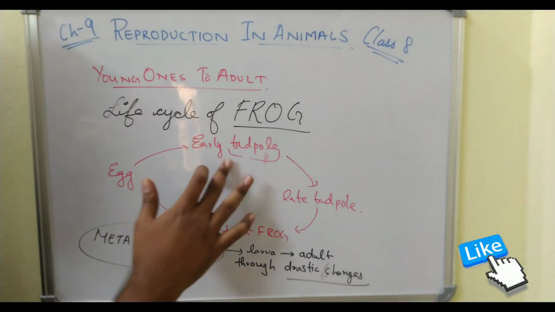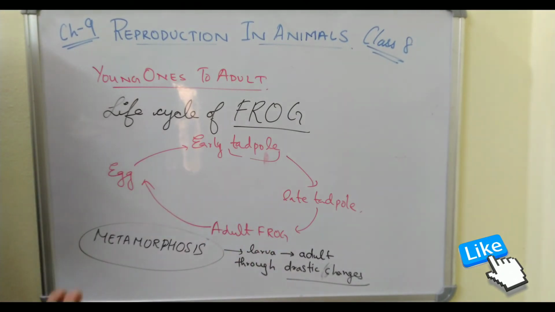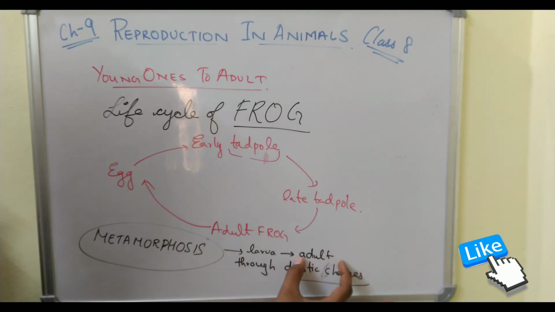Like after this change, we can say it tries jumping and all. The adult frog will be capable of jumping, swimming and all, right? So that is what we can say, drastic changes happen from the larva stage to adult frog. So basically metamorphosis means the change, or the transformation of larva into an adult through drastic changes. This process is called metamorphosis.